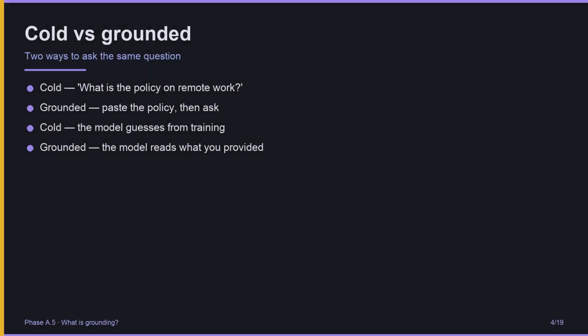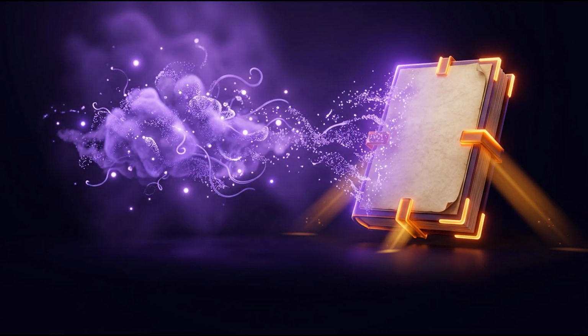Here is the contrast. Cold, you ask, what is the policy on remote work? The model has no idea which policy you mean. It guesses from training, and probably hallucinates a plausible sounding answer. Grounded, you paste the actual policy document, then ask. The model reads what you provided and answers from it. The first is unreliable. The second is almost always correct, as long as your document is right. Grounding turns a confident guess into a confident reading. Same model. Very different result.